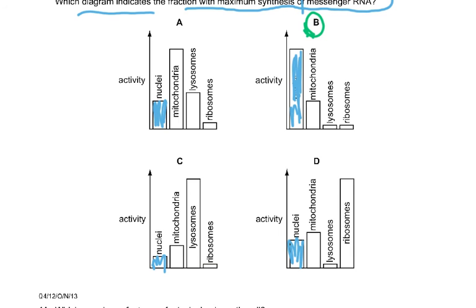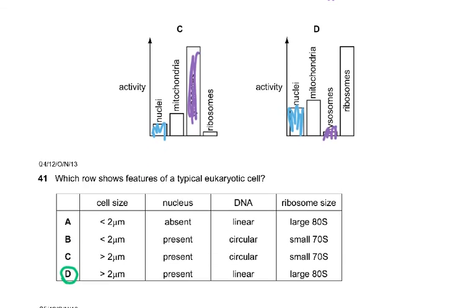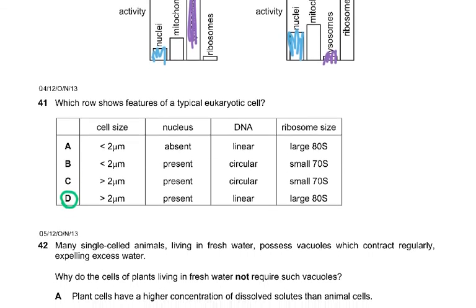Now, I'll change that question and say which one has the most hydrolytic enzymes. Then you look at the lysosome, and the lysosome bar is the highest. Let me give it another color. The highest bar is here. I know this question has come again. Lysosome will have more hydrolytic enzymes. So then the answer would have been C. So it's very easy. You have to know the functions of each organelle, and then of course you can do any MCQ. It's not very tough. You just have to learn these things.